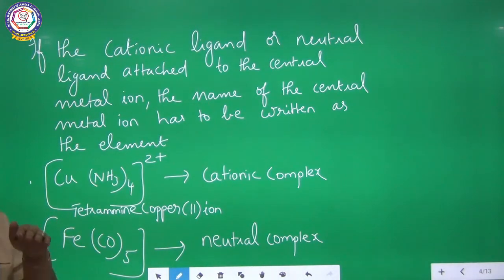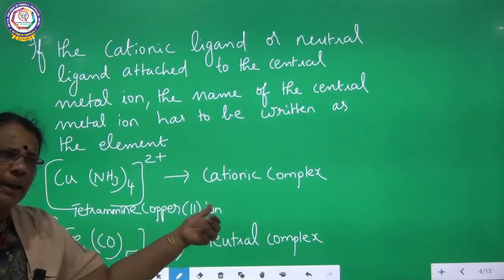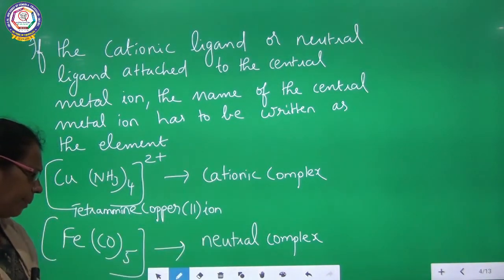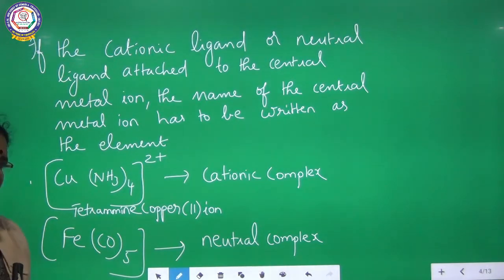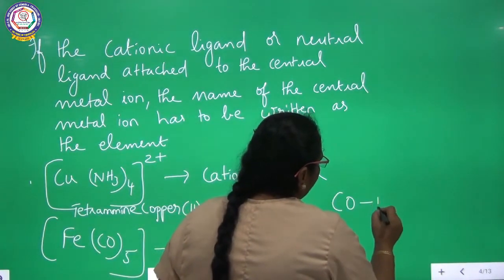The central metal ion can be named as it is. For that, I have given an example of a cationic complex, tetramine copper 2 ion. The next one is iron which is bonded with 5 carbon monoxide. This we can call the carbonyl group, carbonyl. So this carbonyl is a neutral ligand.